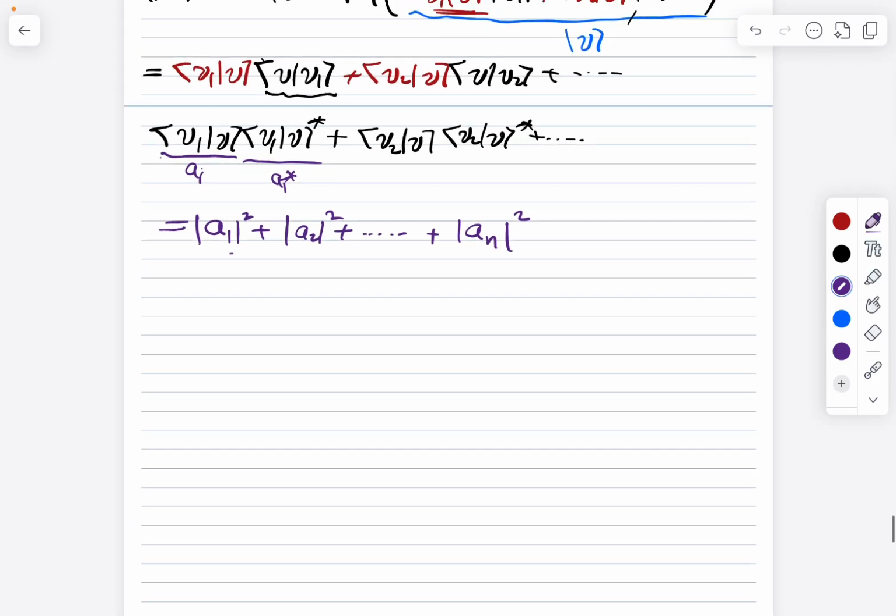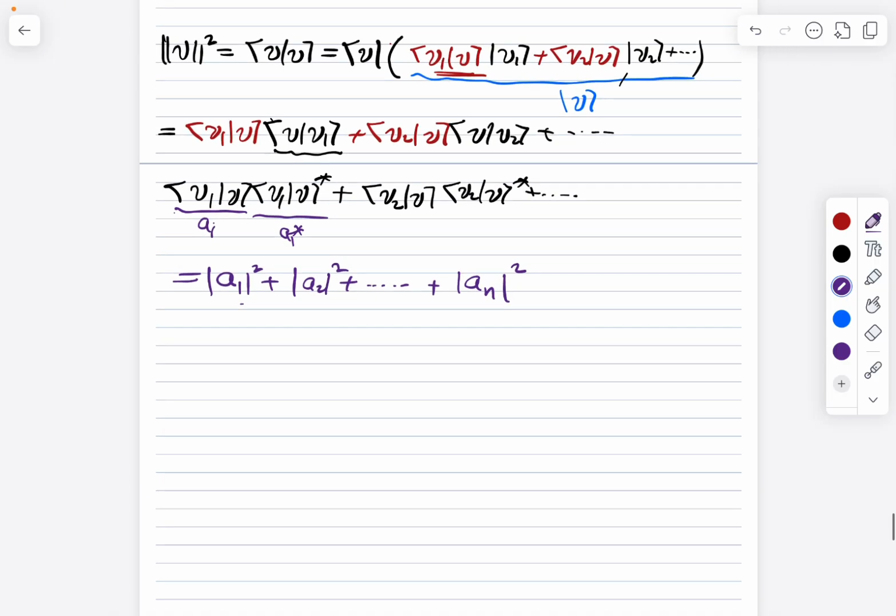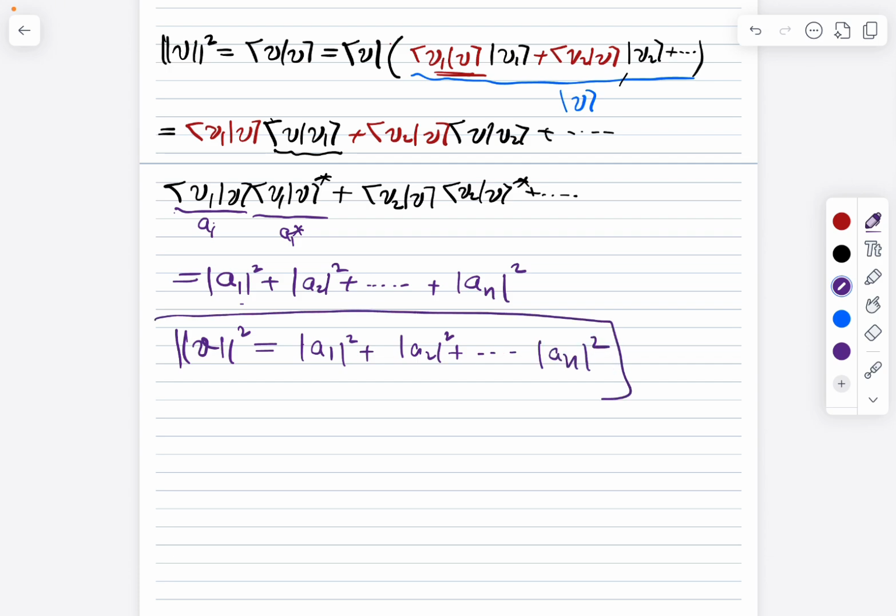So finally we get our formula, which is that the norm of a vector squared is the norm of A1 squared plus and so on, and this is the formula. Sorry. It's very, very beautiful, and it is a normalization of the concept of the norm. So how can we use it?